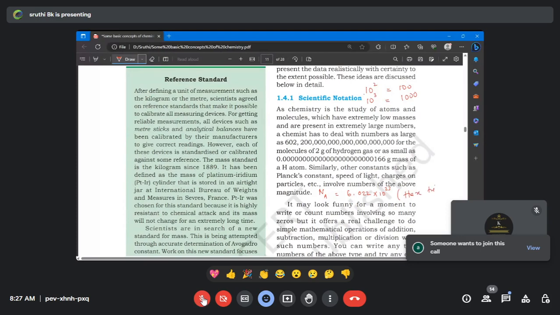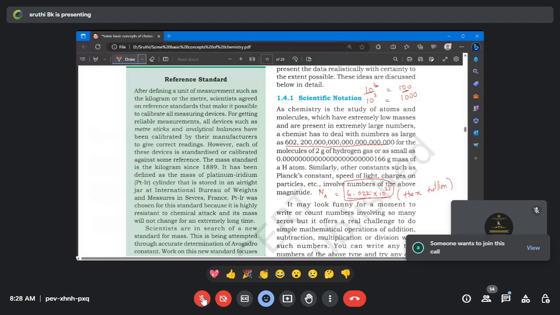See, 10 to the power of 2 itself is 100, then imagine 10 to the power of 23. How big a number it is, right? While we are writing, every time we can't put this many zeros, right? The time will fly very easily. So what we need to do, we are moving with the scientific notation. Scientific notation in the sense writing in this pattern.